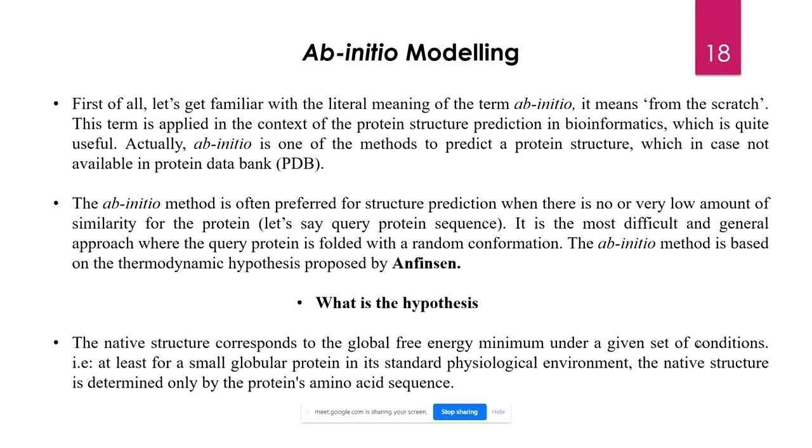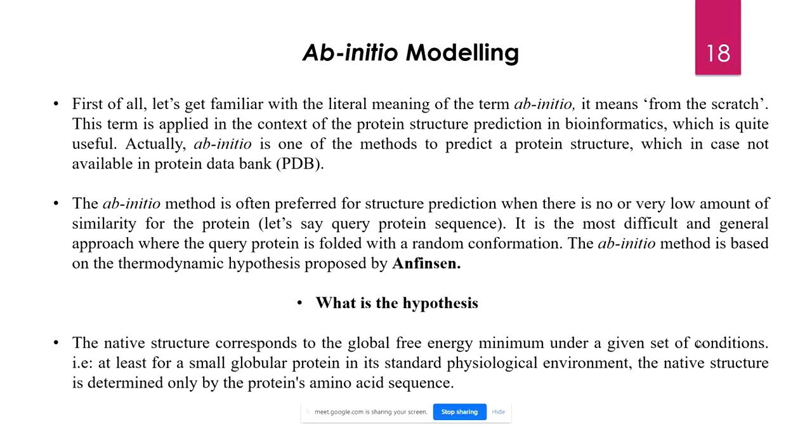But why don't we use the ab initio method? Because our science has not made that kind of progress that we can develop a structure all on its own. Just think of the proteins present in our body. Do they look at other proteins while folding?